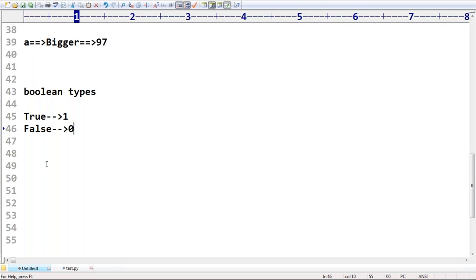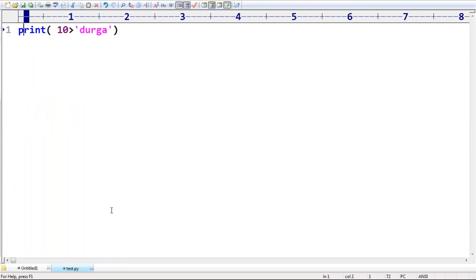Next, one more very important thing. Let me go for a small next level. We are always printing only one line, so let me extend it to one or two more lines. Very simple. A is equal to 10, B is equal to 20.